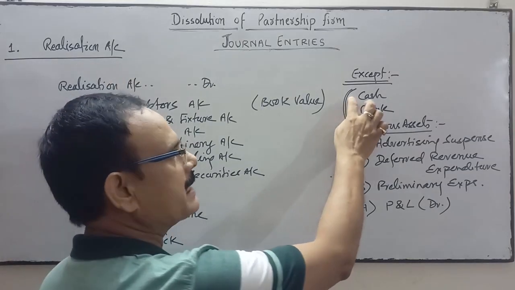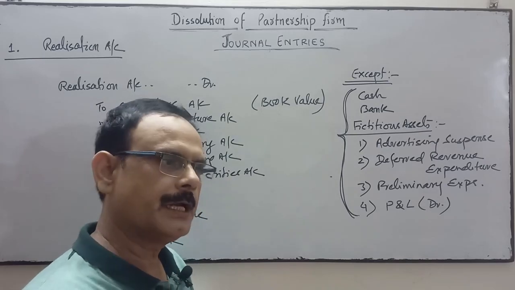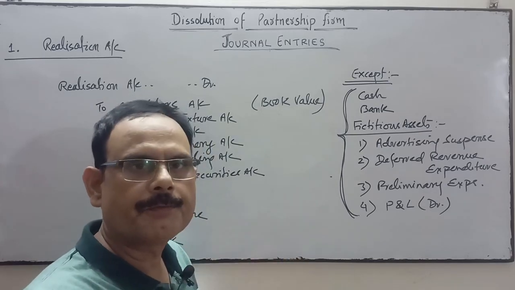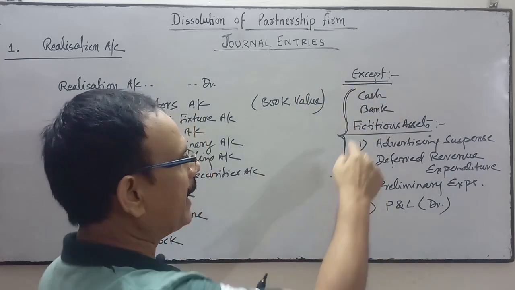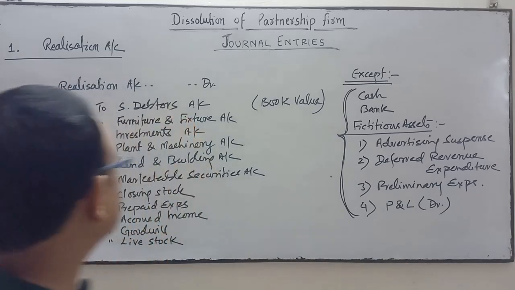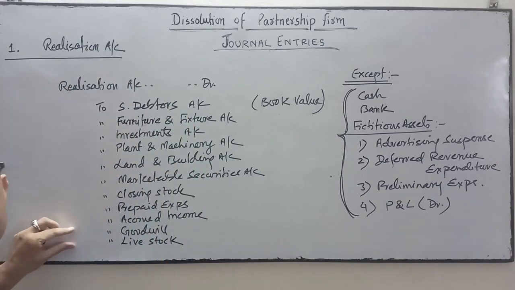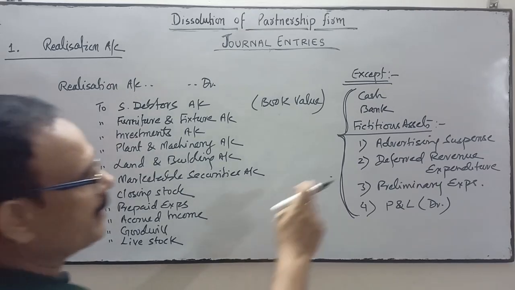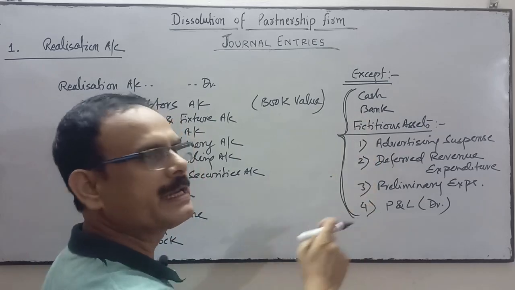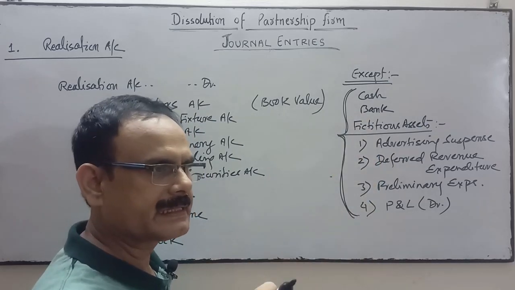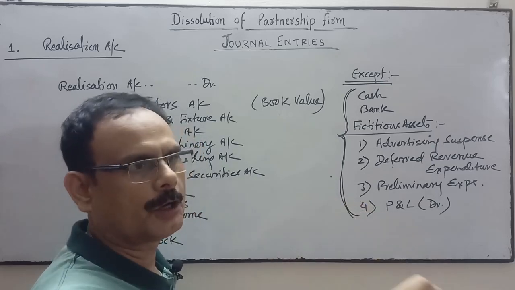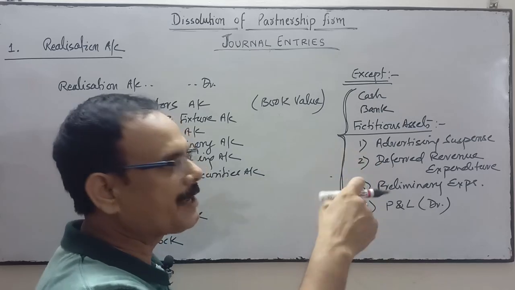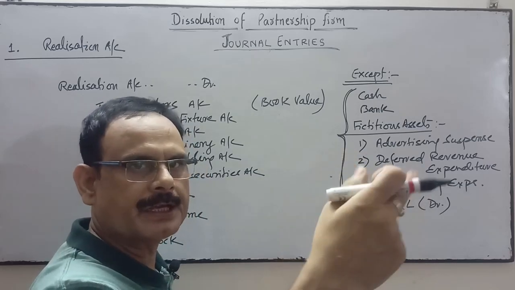Whatever the total, we will write that total over here. Cash and bank balance will not be transferred to the debit side of realization account, because it is already in liquid form. And fictitious assets will not be transferred to the realization account debit side. Fictitious assets are not actually assets. We know about the fictitious asset. It is a deferred revenue expenditure, or a capital loss or deferred loss which will be written off in the coming years' profit.